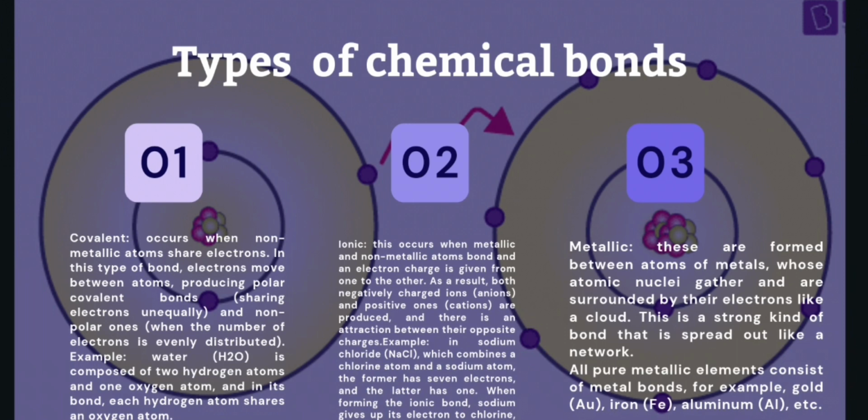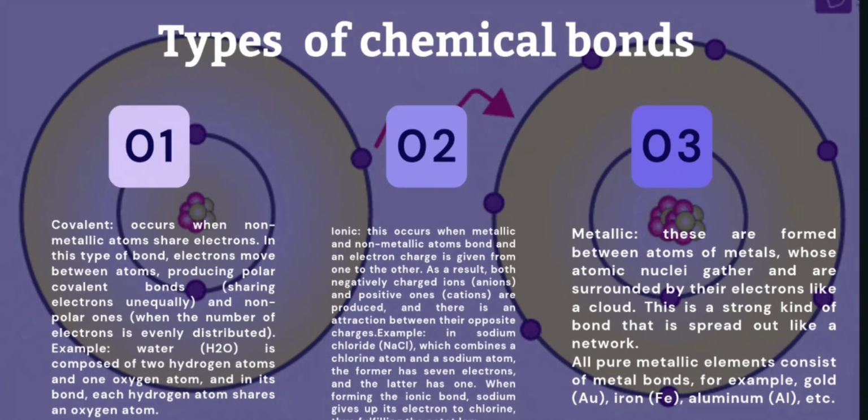As a result, both negatively charged ions and positively charged ions form. Metallic bonds are formed between atoms of metals whose atomic nuclei gather and are surrounded by the electrons like a cloud. This is a strong kind of bond, spread out like a network.